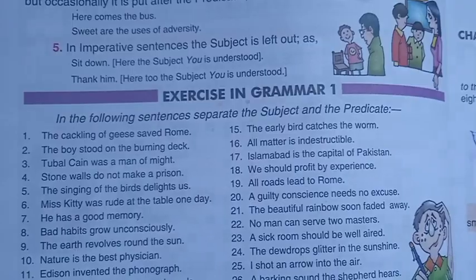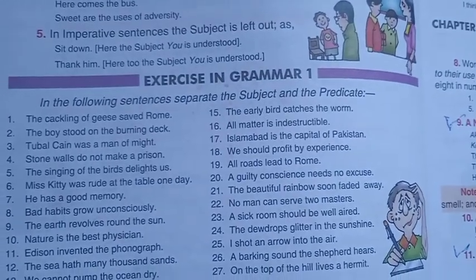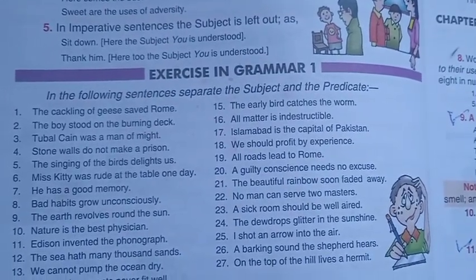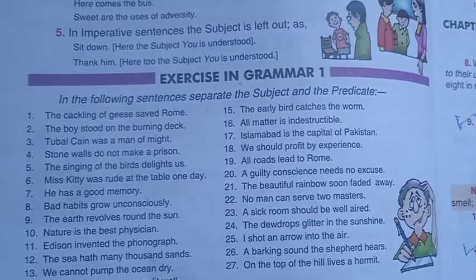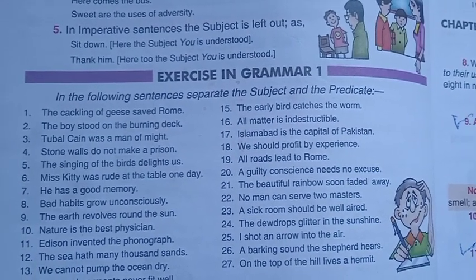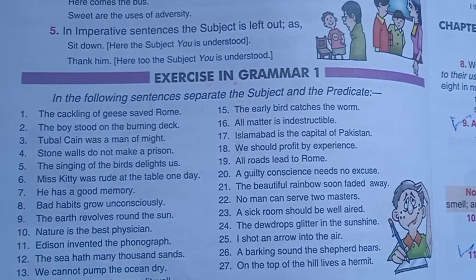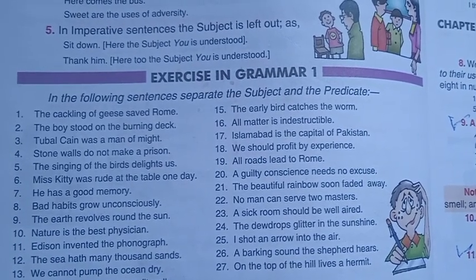In the following sentence, separate the subject and the predicate. "The cackling of geese saved the Rome." So here "the cackling of geese" is the subject and the other part of the sentence is the predicate.